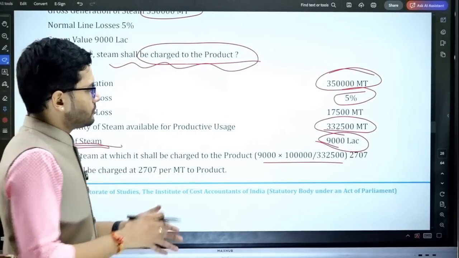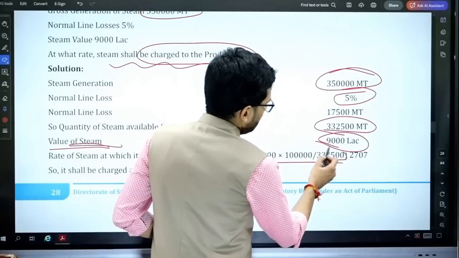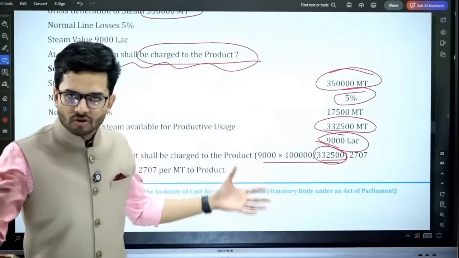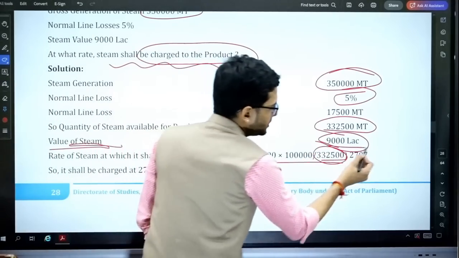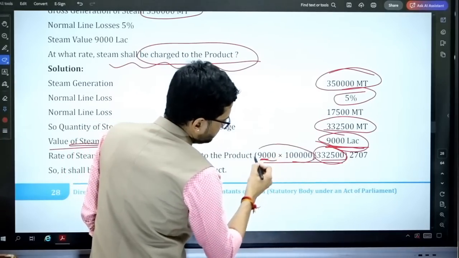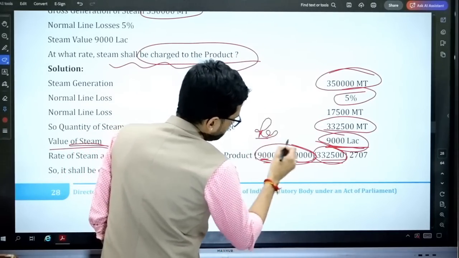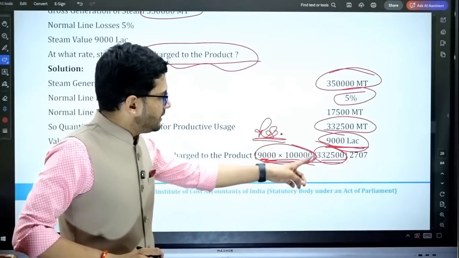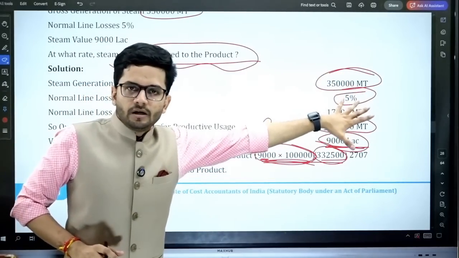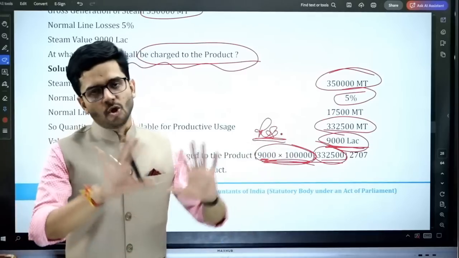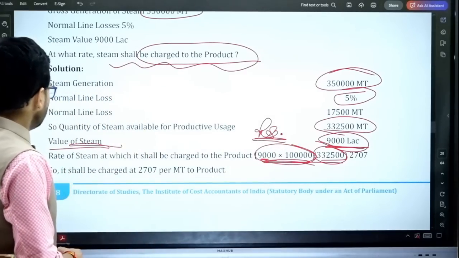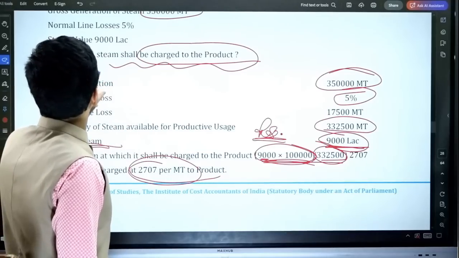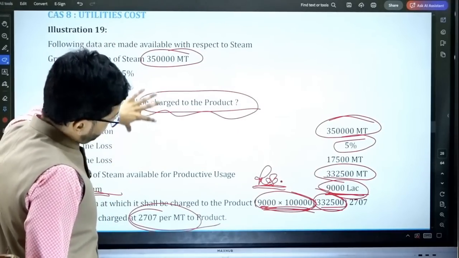Okay, so what we are going to do is spread the total cost amongst the units which are left after the normal loss. So what is the total cost of steam? Total cost is 9,000 lakhs. So 9,000 multiplied by 1 lakh, we'll get in terms of rupees the total steam cost. So total steam cost in terms of rupees, 9,000 multiplied by 1 lakh, divided by 332,500, which is the quantity left after the normal loss. This is how we are going to charge the steam cost into the product.